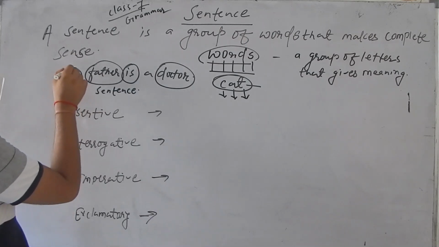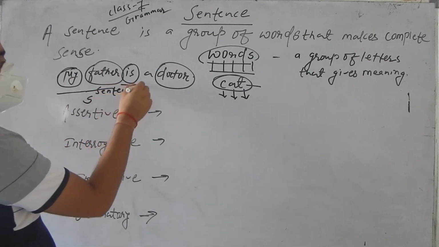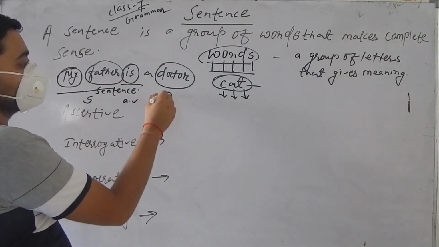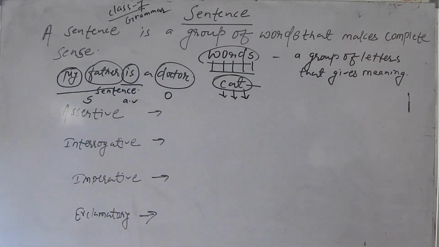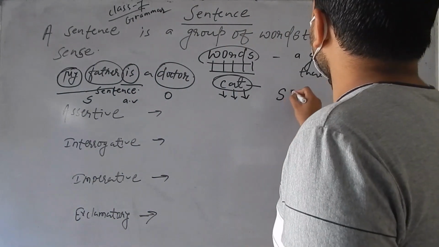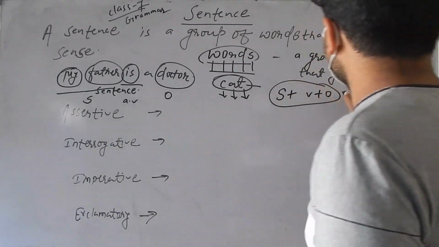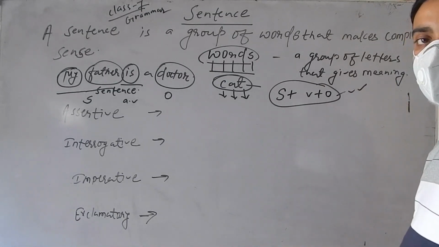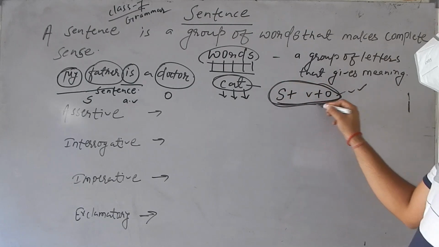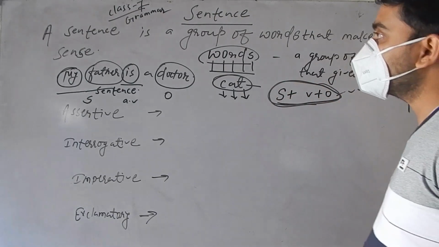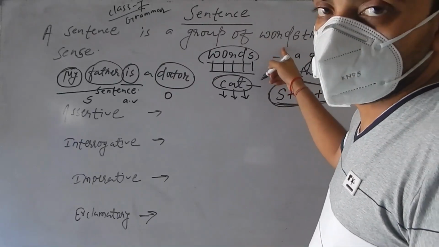Okay, and for any sentence to be complete we need a subject. This is the subject, this is the auxiliary verb, and this is the object. So I mean to say that to complete the sentence, generally what we need is subject plus verb plus object. This is the general structure for any sentence. For any complete sentence, these three things must be there. Understood? That's why a sentence is a group of words that makes a complete sense.